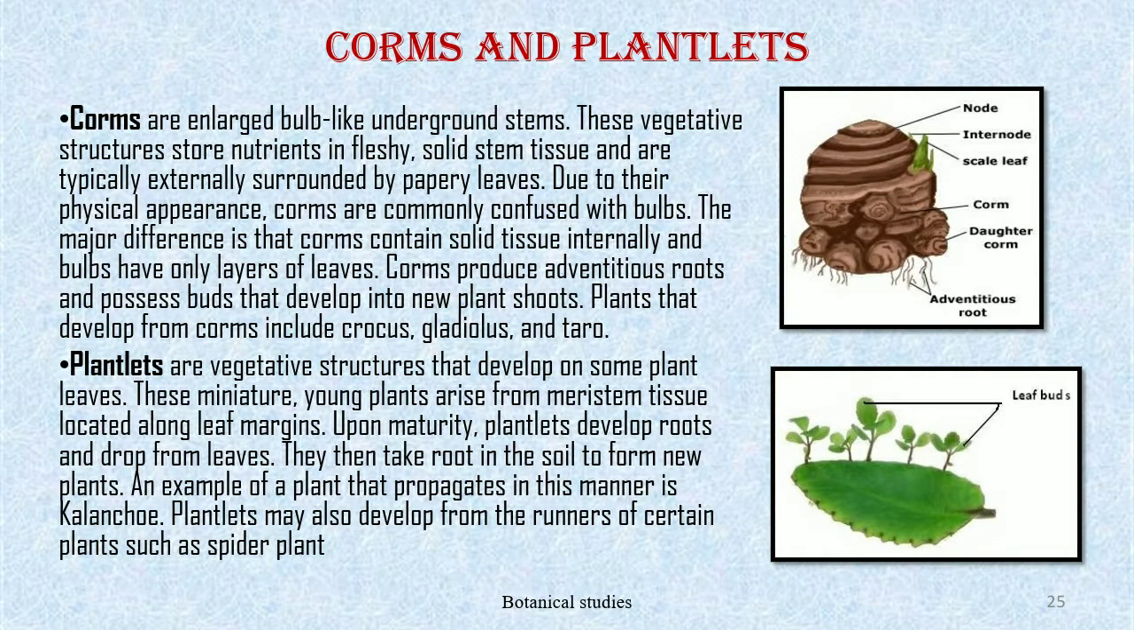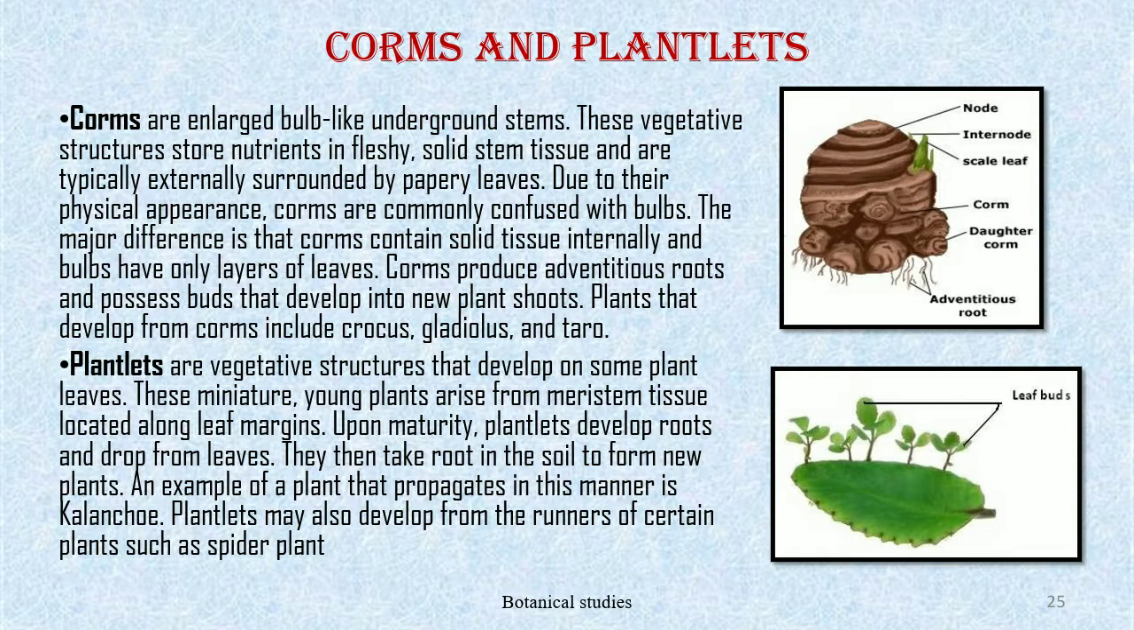Corms and plantlets. Corms are enlarged bulb-like underground stems. These vegetative structures store nutrients in fleshy solid stem tissue and are typically externally surrounded by papery leaves. Due to their physical appearance, corms are commonly confused with bulbs. The major difference is that corms contain solid tissue internally, and bulbs have only layers of leaves. Corms produce adventitious roots and possess buds that develop into new plant shoots. Plants that develop from corms include crocus, gladiolus, and taro.